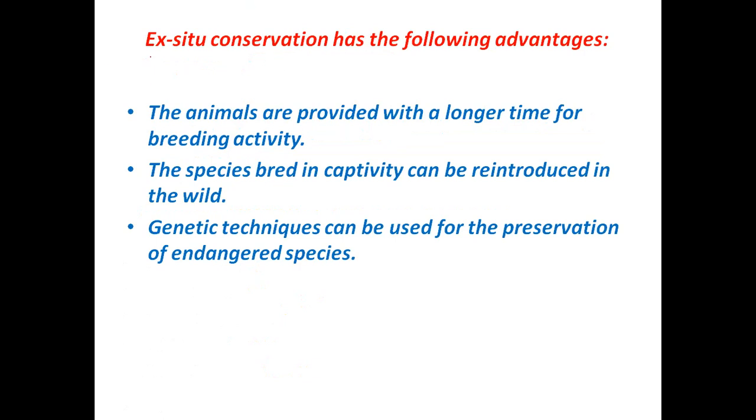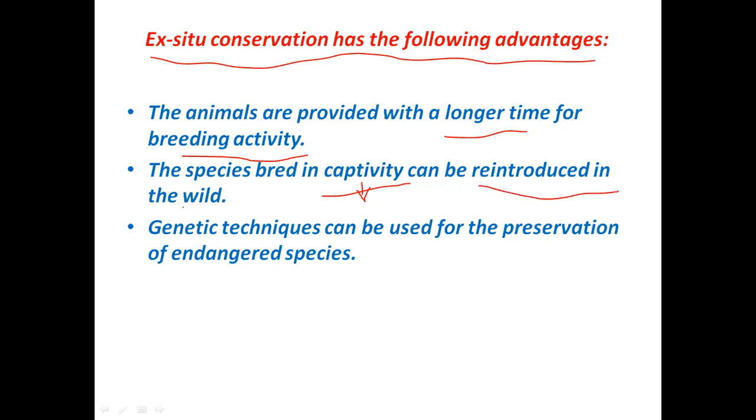This ex situ conservation has some advantages. In ex situ conservation, the animals are provided with a longer time for breeding activity. The species breed in captivity, and once the population of that particular species goes up, that species can then be reintroduced into the wild or into its natural habitat. Genetic techniques can also be used for the preservation of endangered species. So this is all about the methods of conservation of biodiversity.